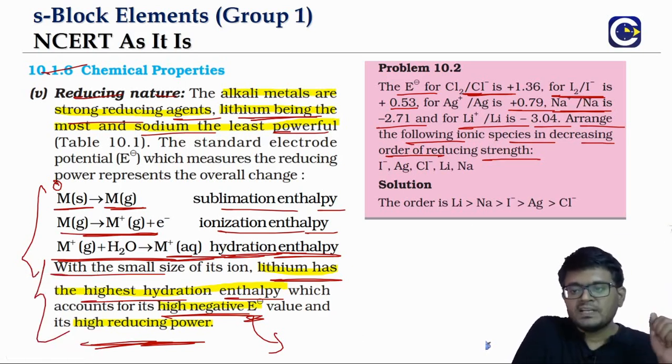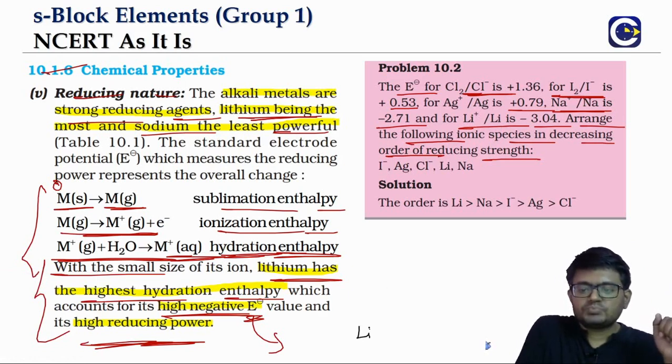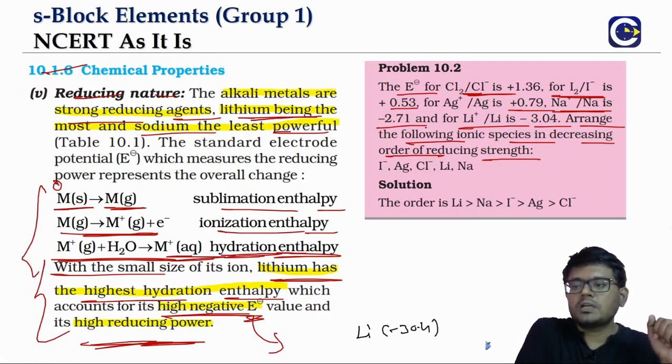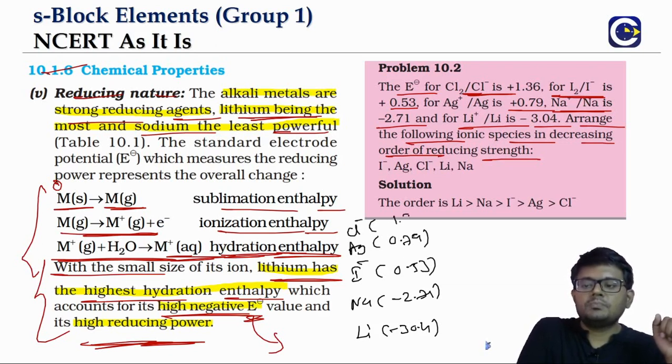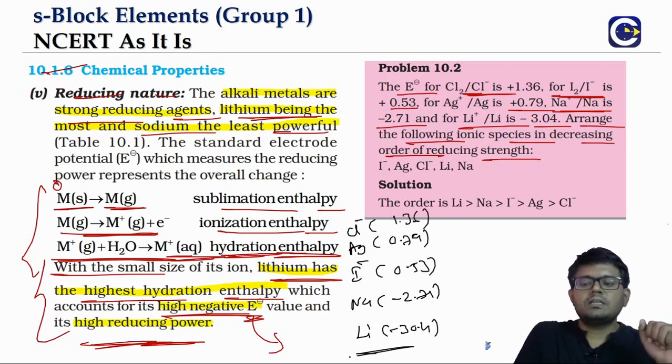Look at this. Which is the least? Lithium is the least, at minus 3.04. Then comes sodium, at minus 2.71. Then look at these values. Then comes I minus, at 0.53. Then comes silver, at 0.79. Then comes Cl minus, at 1.36.